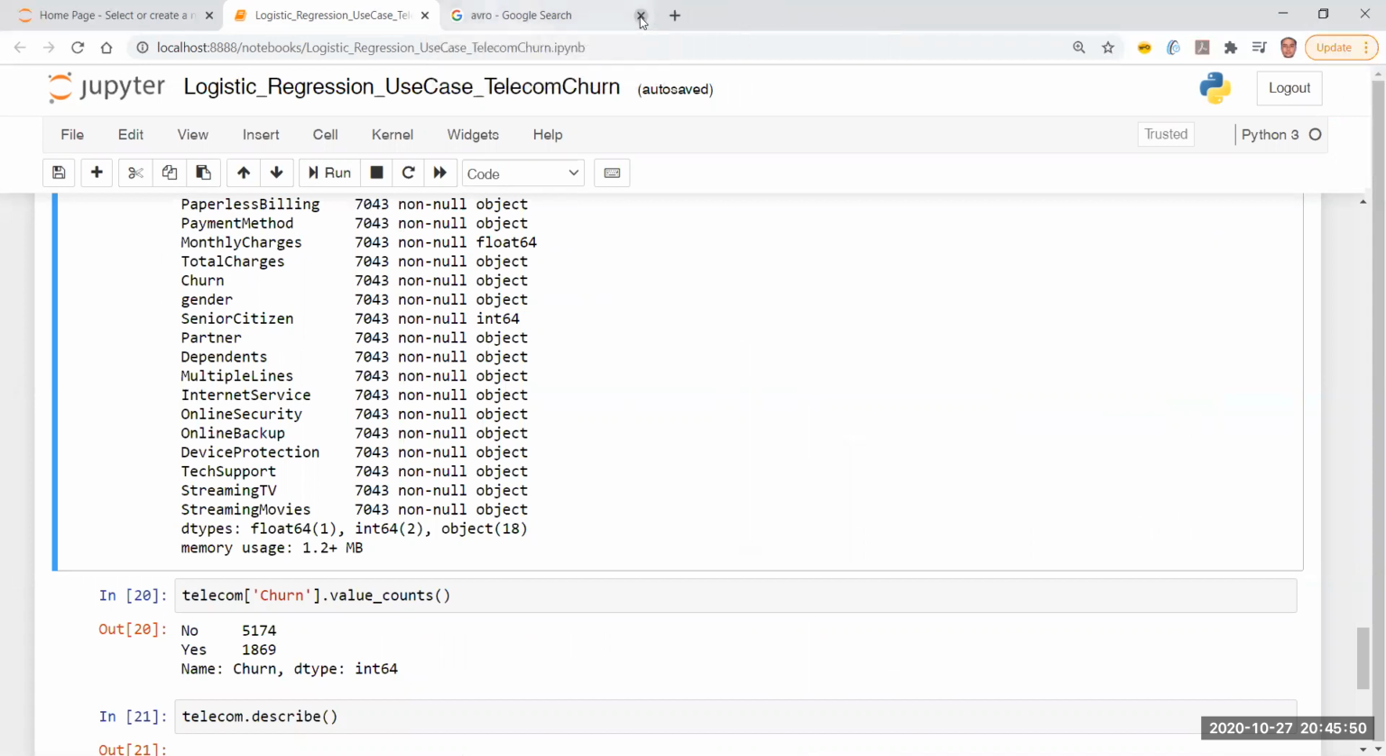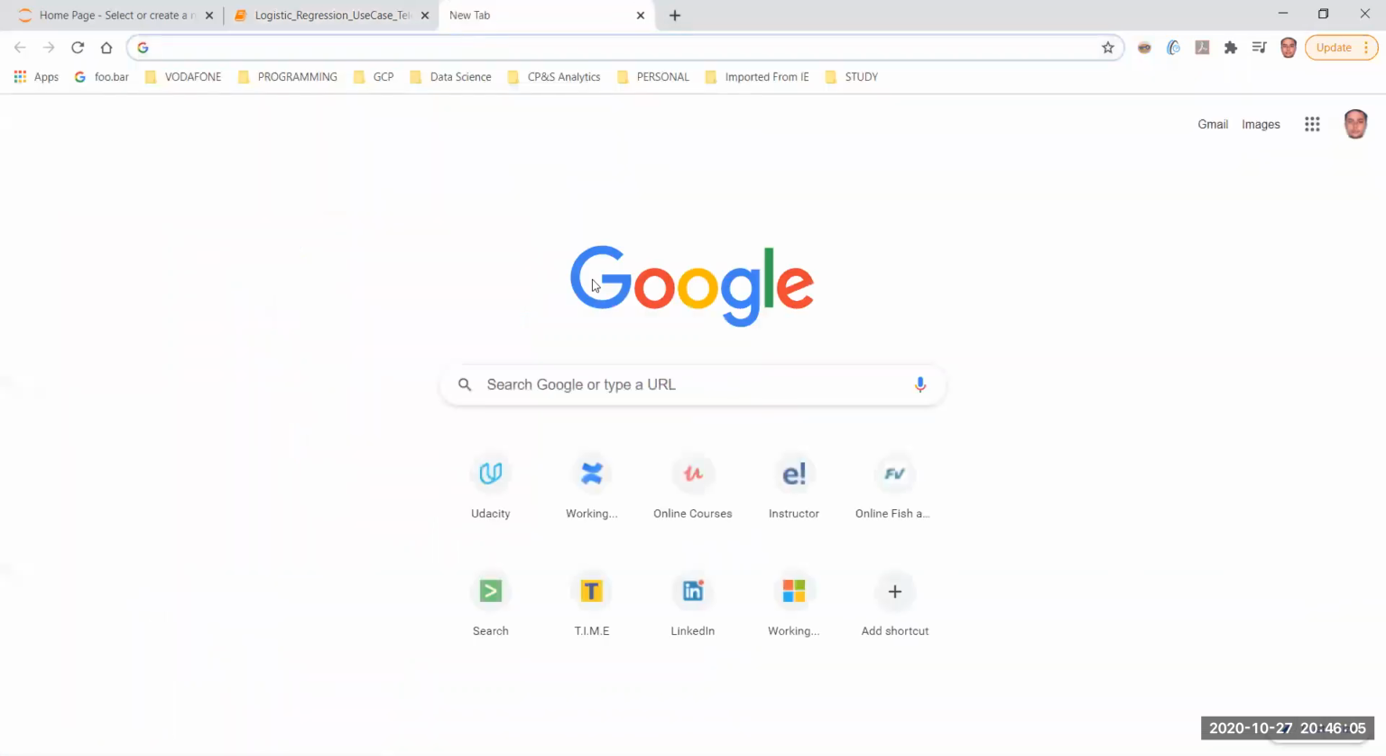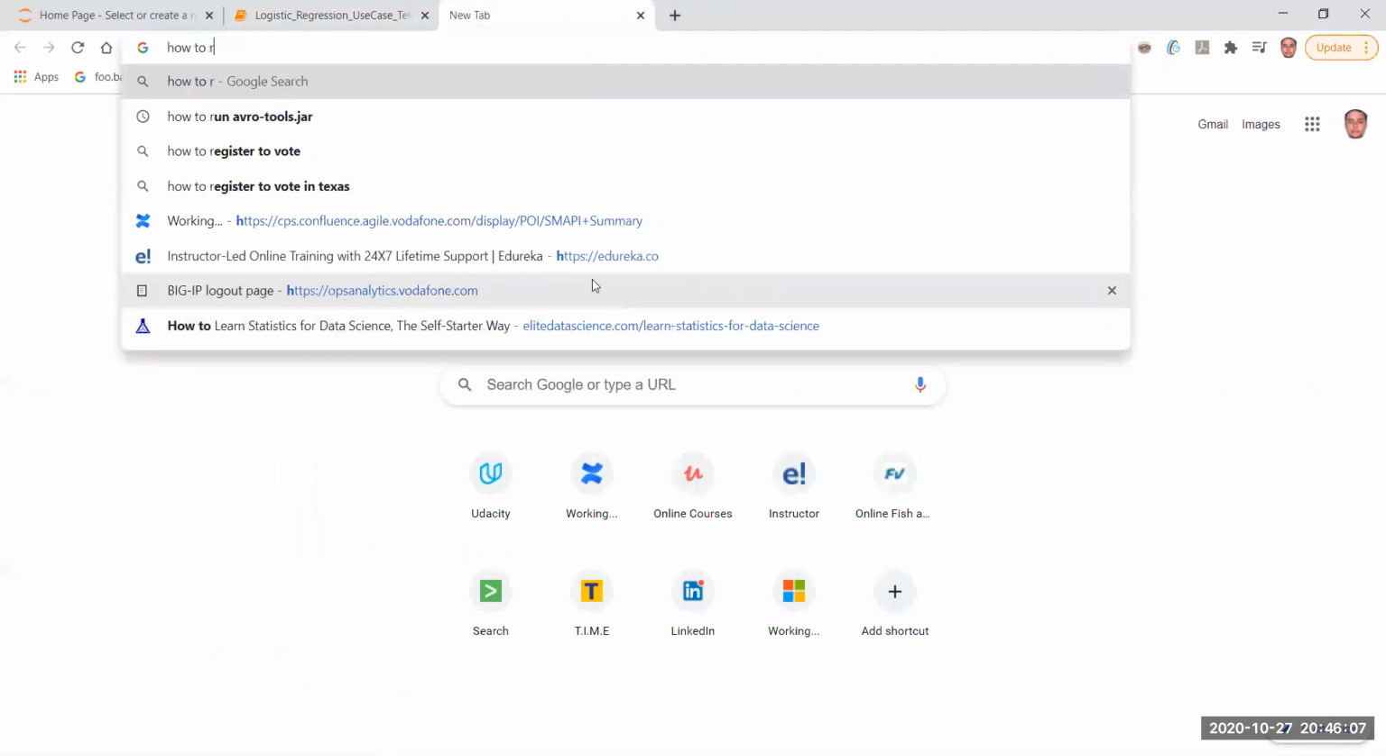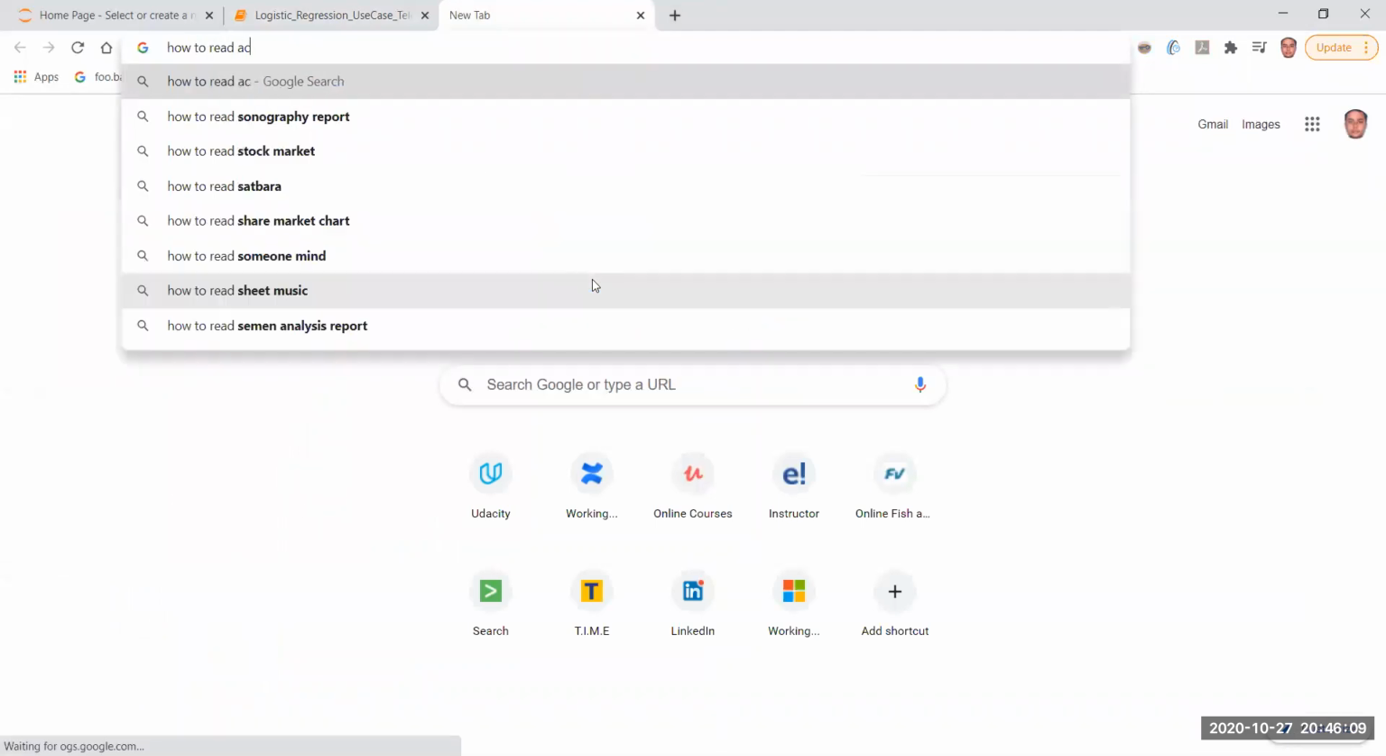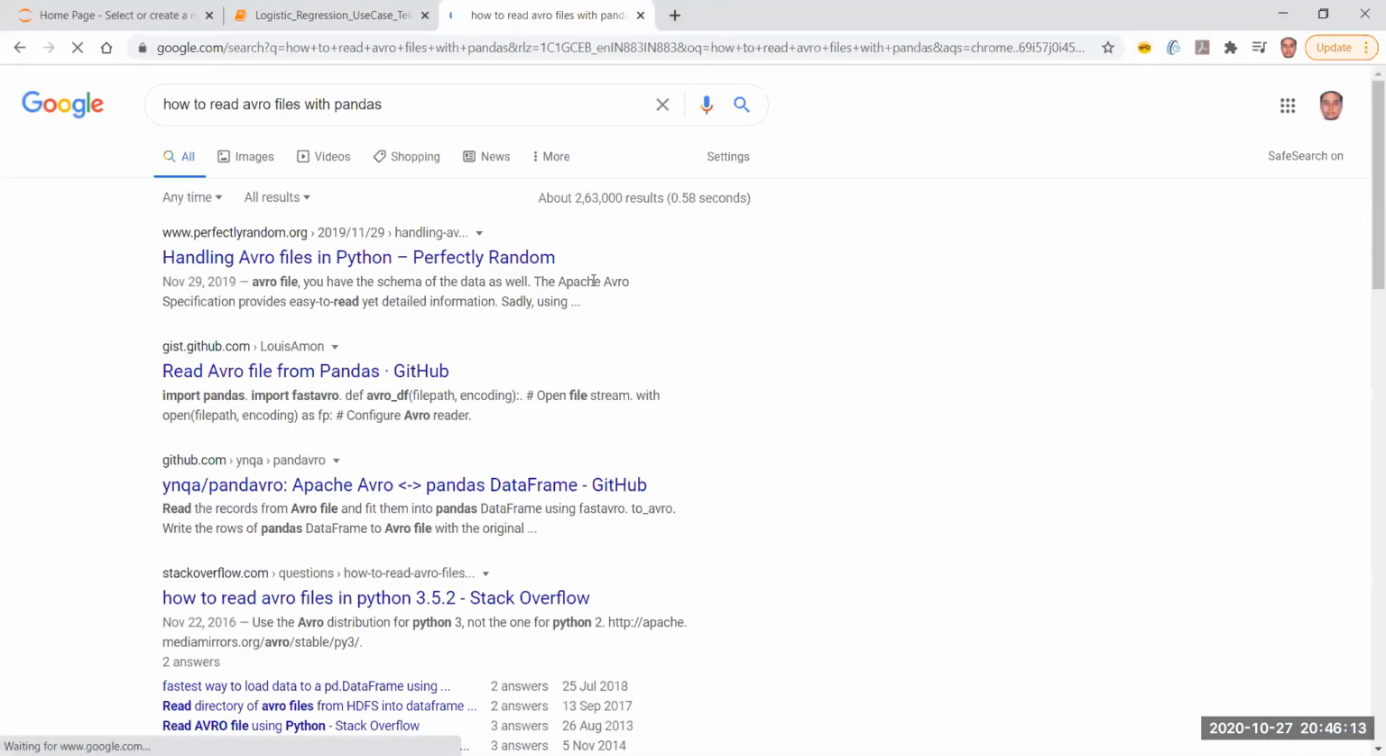Okay, so this Avro and this Parquet thing, and also dot 7z file. So does pandas work on these types of files, or do we have to convert them into some other form also? Maybe that will work. Let's see how to read Avro files with pandas directly.